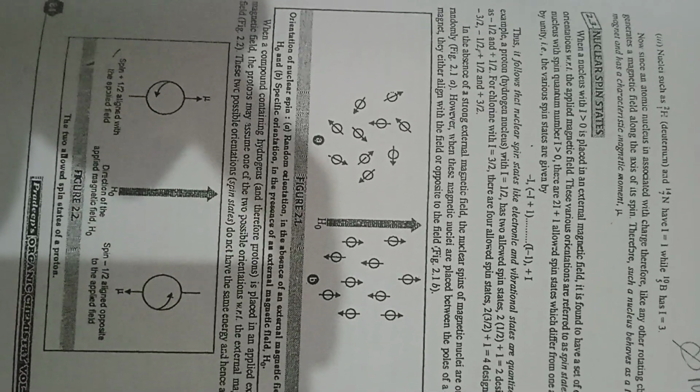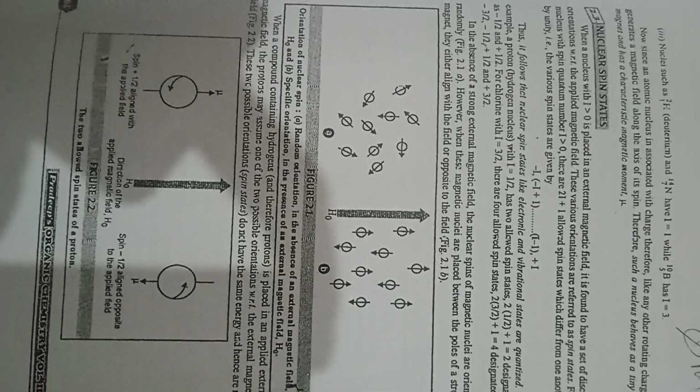Nuclear spin states. When a nucleus with I more than 0 is placed in an external magnetic field, it is found to have a set of discrete orientations with respect to the applied magnetic field. These various orientations are referred to as spin states. For a nucleus with spin quantum number I more than 0, there are 2I plus 1 allowed spin states which differ from one another by unity. That is, the various spin states are given by minus I to plus I.